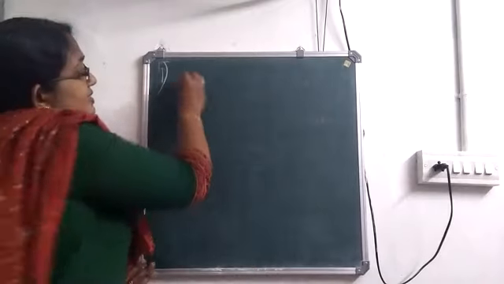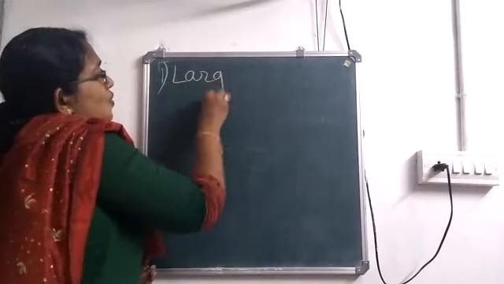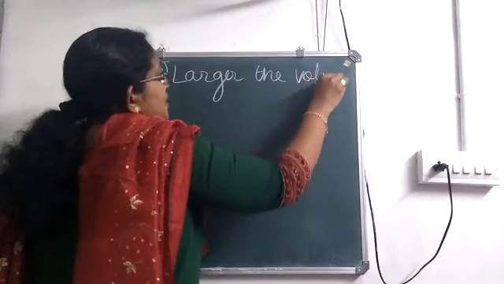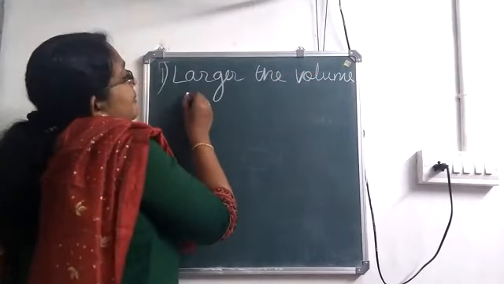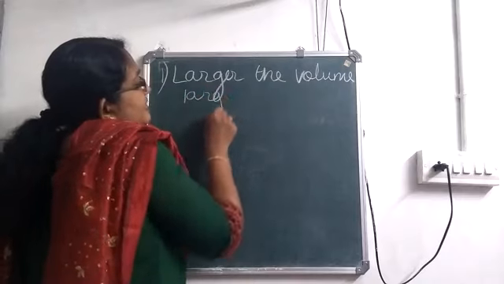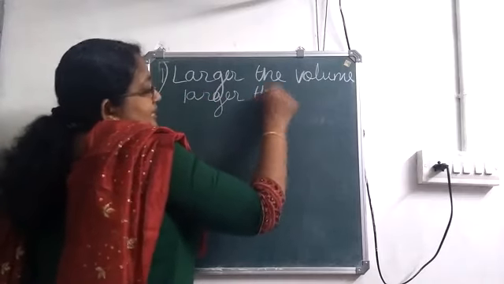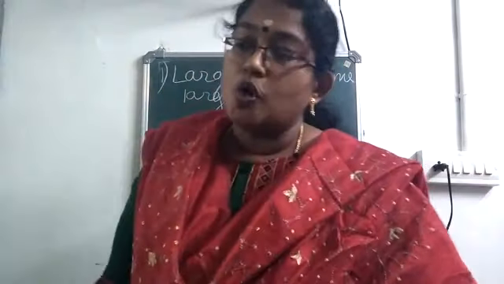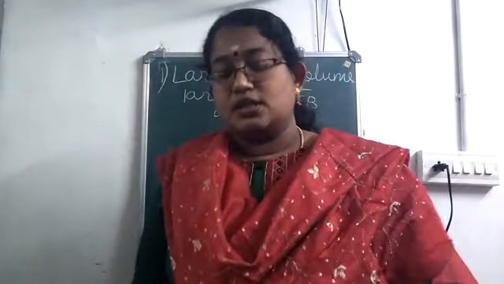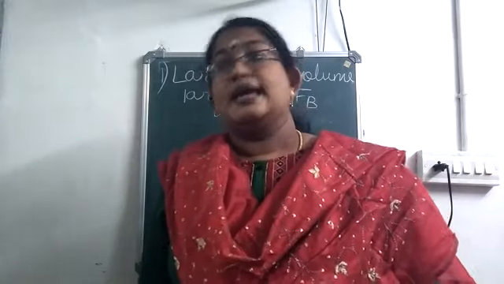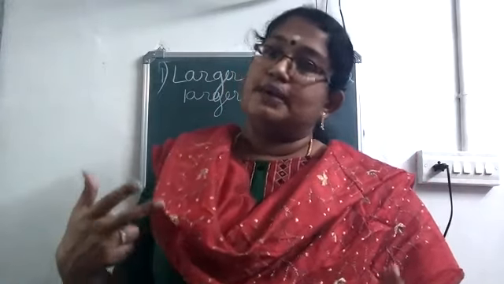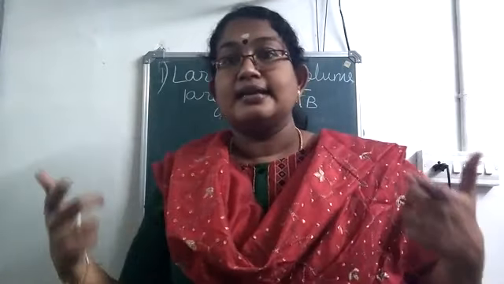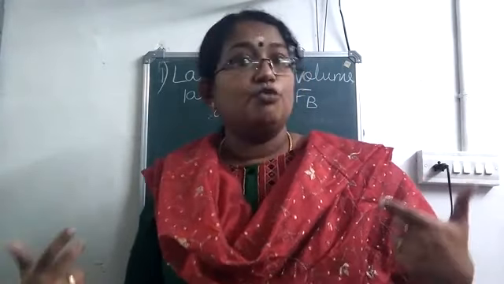The first one is: larger the volume of the immersed part, larger the upthrust. So what do you mean by this? If more volume of an object is immersed in the liquid, the upthrust experienced will be more. I told you about an example, that is a can immersed in a beaker containing water, isn't it?